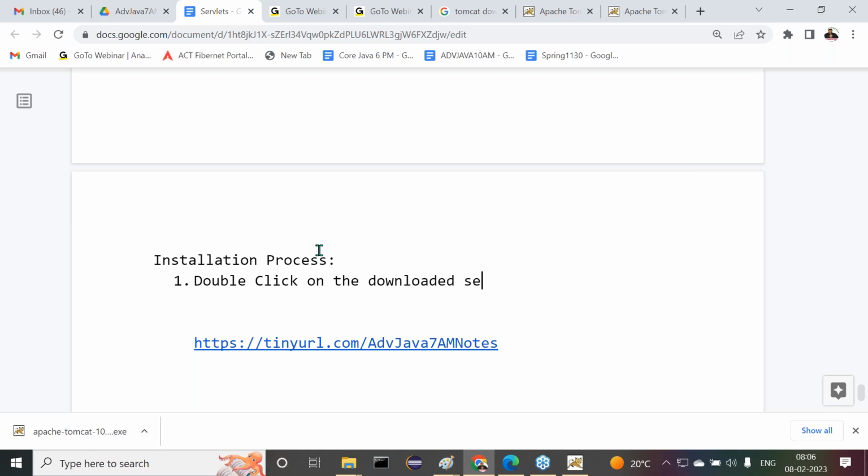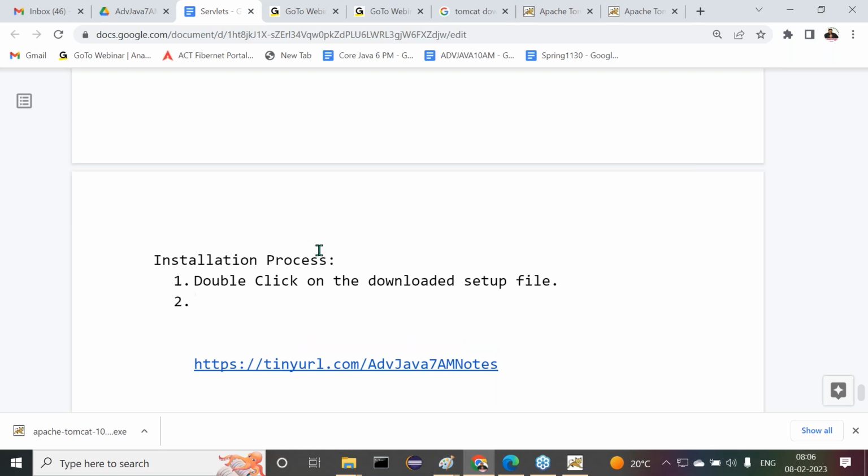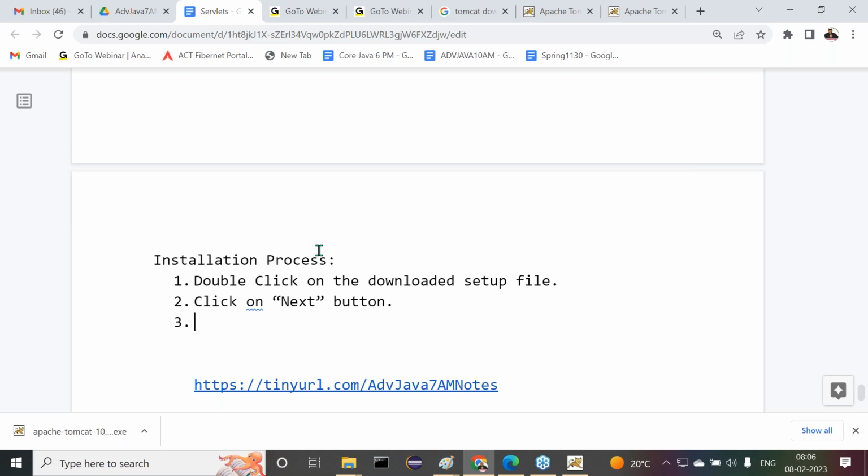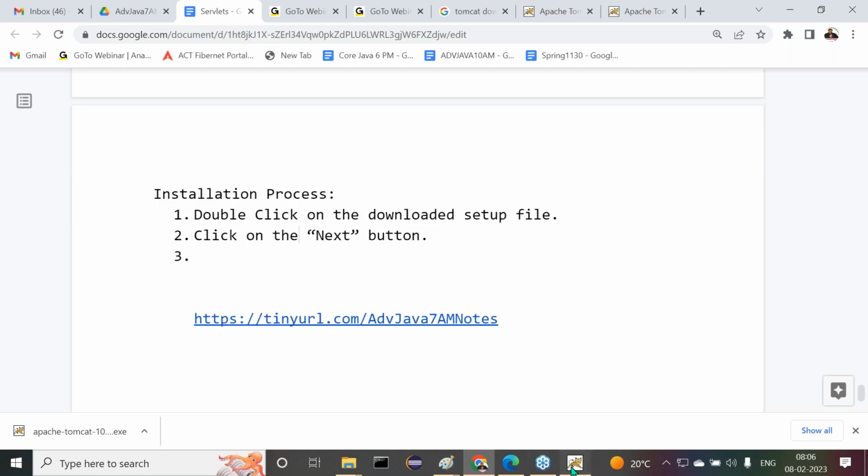downloaded setup file. I think not required to write that name there. Already we kept it. Number 2, click on next button. That smart skin and all these things may come, may not come in your systems here. Just leave this one. In my system, it is coming there. Just click on it. Next button.